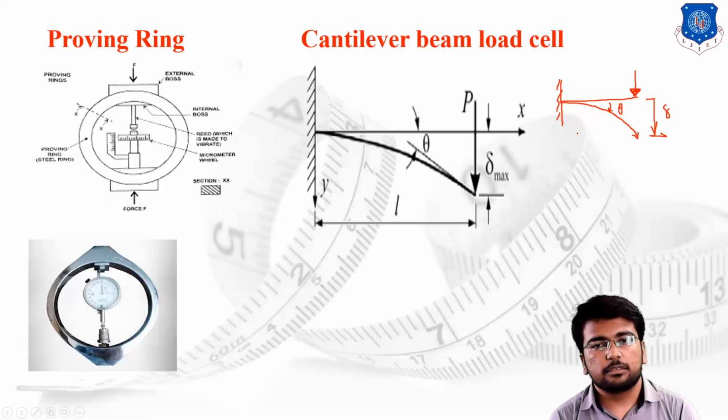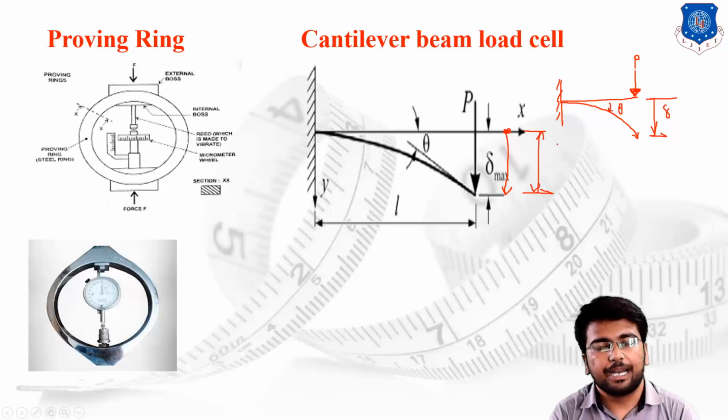By using the particular equations from strength of materials, we find the value of delta, and from the value of delta we can calculate the load applied over the cantilever beam. Let's say the load is P. We simply use the basic formulas and calculate the values. First of all, we mark the position of the cantilever beam over here. Then whatever linear deflection has been generated, we simply measure the linear displacement generated in the cantilever beam due to the point load at its end.